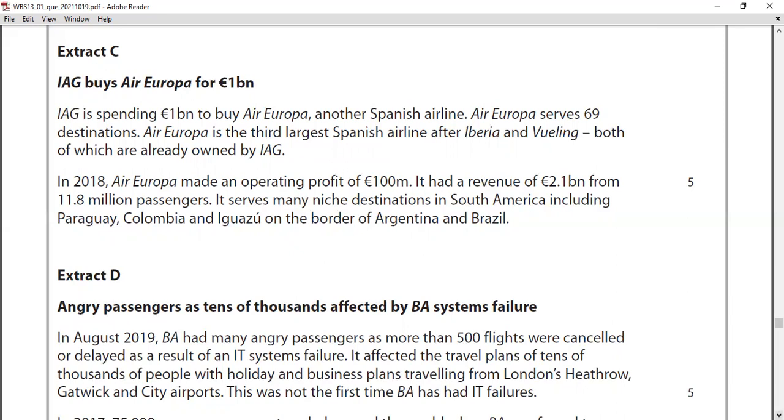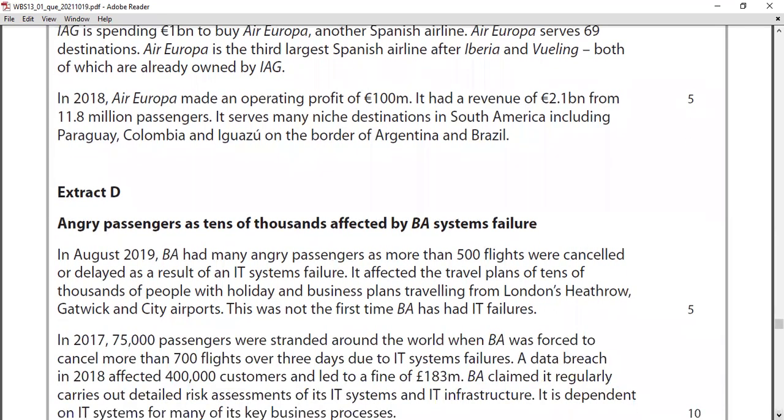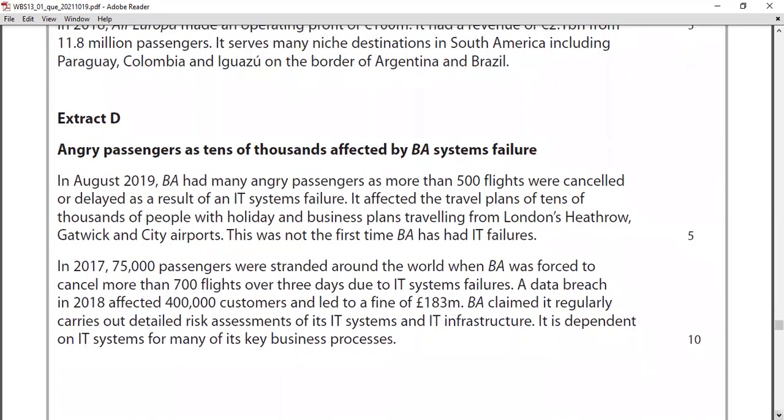In Extract D, you can see angry passengers as tens of thousands were affected by the BA system failure. When you're reading this kind of content, you might be able to understand what content they're asking about. They're asking about the content of contingency planning. We talk about IT system failures and everything in the contingency planning lesson. System failures can come up. So what is this case study here?